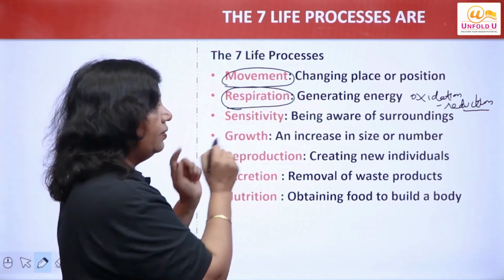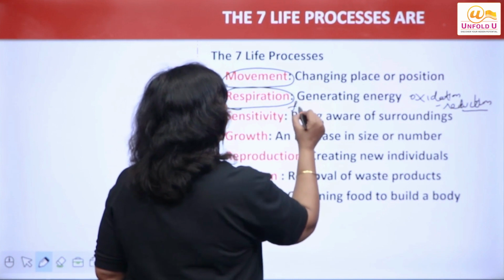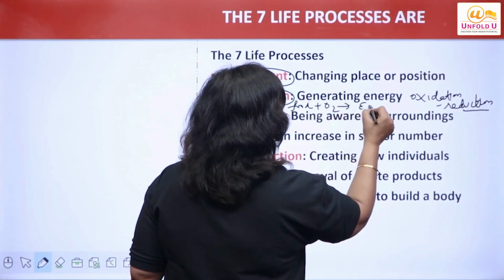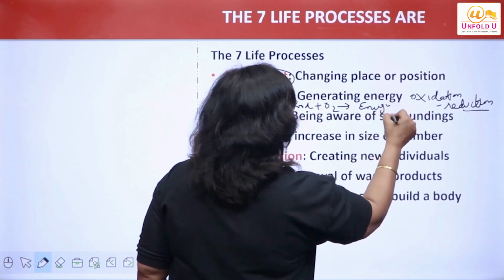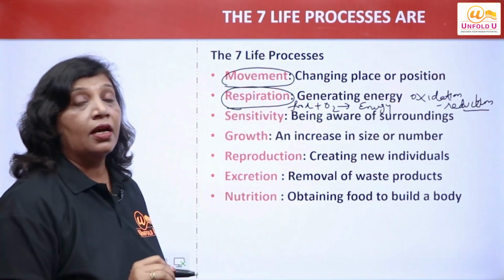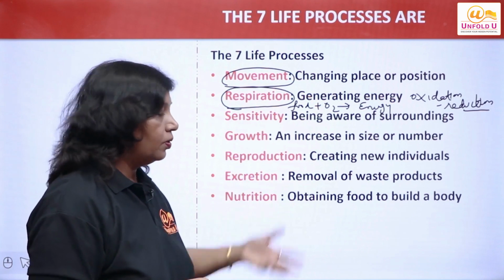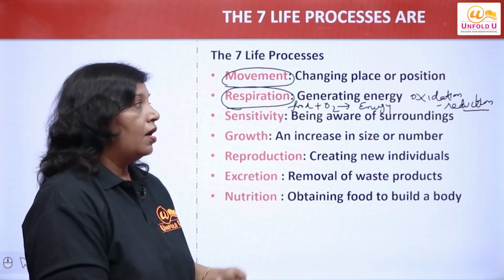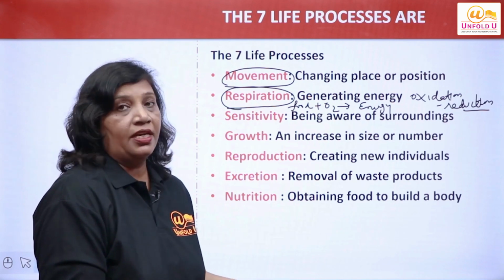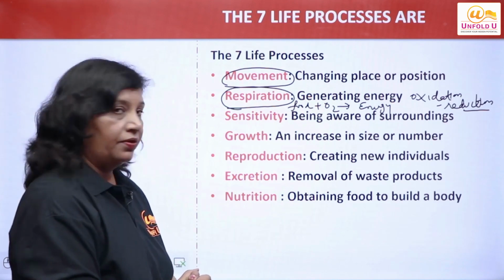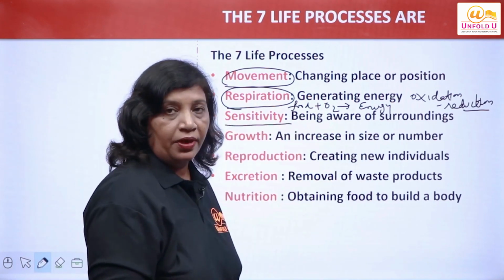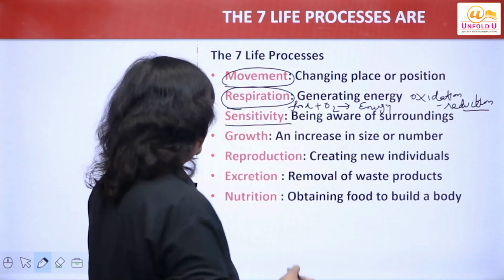So what is happening in respiration? Food plus oxygen are used to give energy. Food, along with oxygen, is broken down in the body, it undergoes chemical reactions, oxidation reduction reactions take place, and energy is released. Sensitivity: they are aware of their surroundings because they have some sense organs.